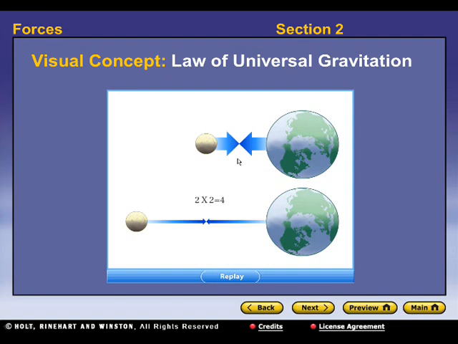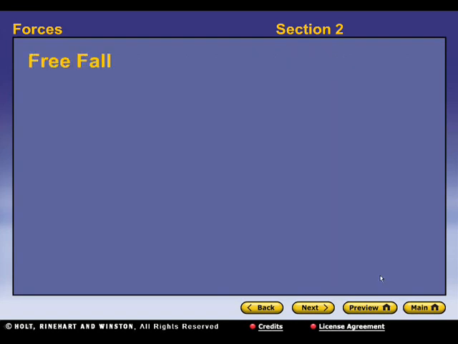Now, one thing I want to point out here, you can see the force of gravity between the two, and something that they didn't say but is stated here, you see the arrows are the same size, which means both of them feel the same force. The force that the Earth exerts on the moon is the same force the moon exerts on the Earth. The difference is the moon is less massive than the Earth, so the moon will move more, or seem to move more, than the Earth will.